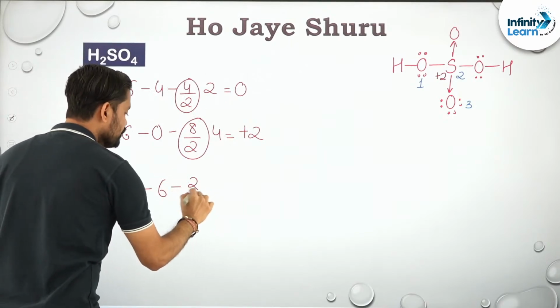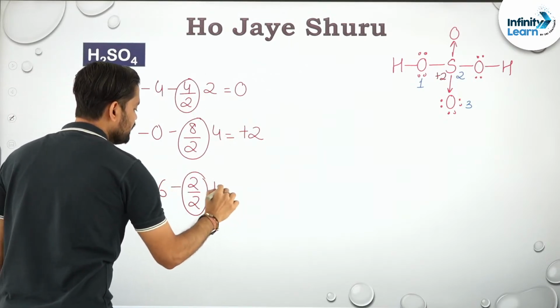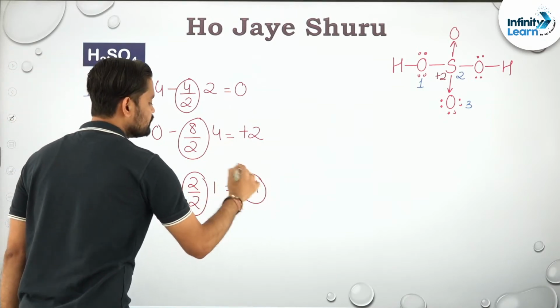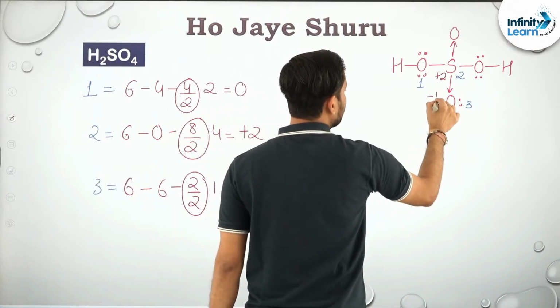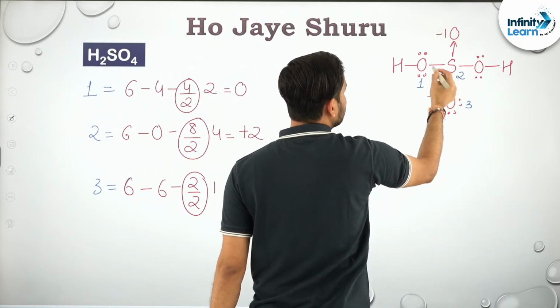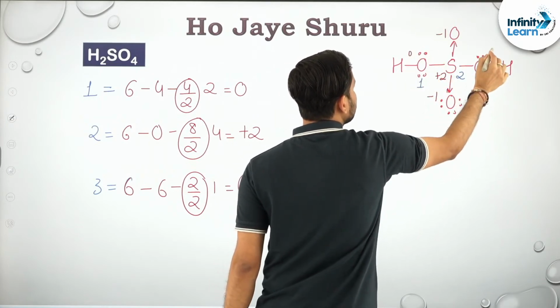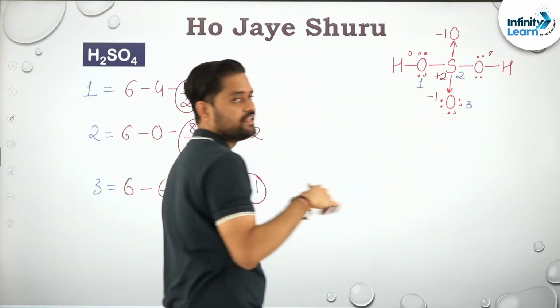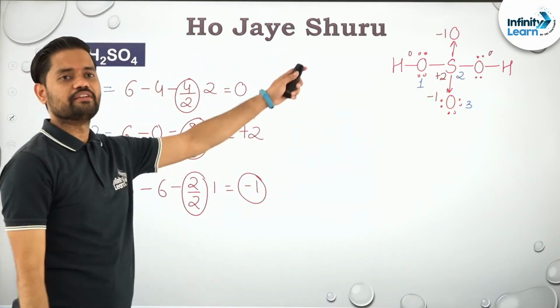So it is 2 by 2, that is 1. 6 minus 6 is 0, and minus 1. So this is minus 1. With symmetry, this is minus 1, and hence minus 1 plus 2, this is 0, no charge. Again the entire molecule is neutral, that is equal to 0.